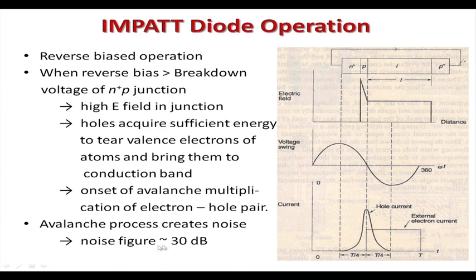The avalanche process creates noise, which is why the noise figure of the IMPATT diode is 30 dB. So, it is very noisy, but it is good that if you want to have power, you can also use the IMPATT diode.